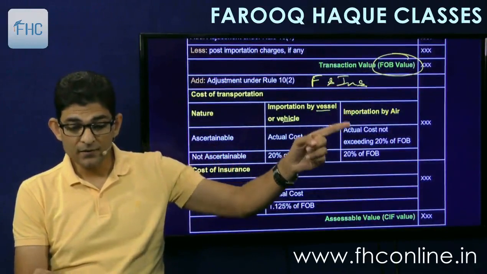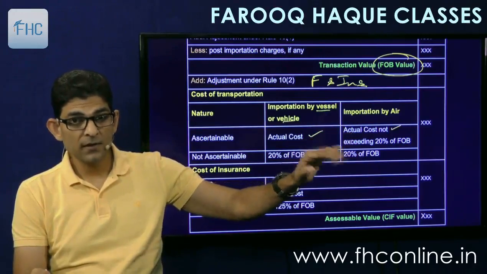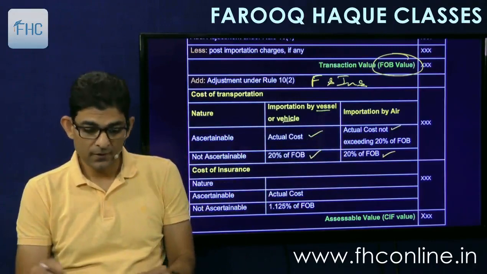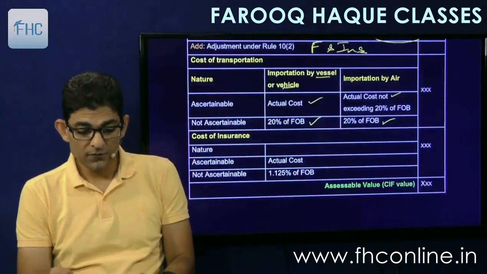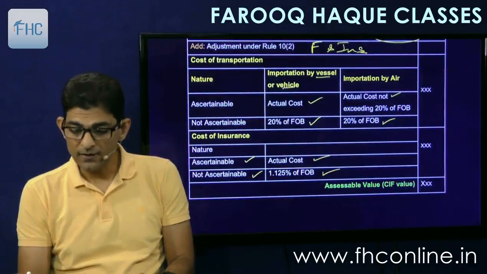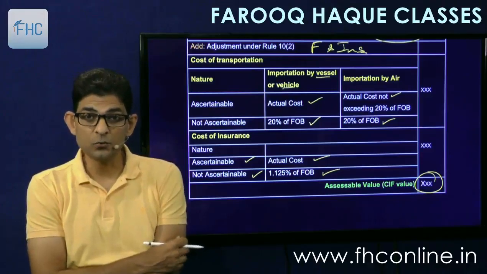And if by air, then you take actual cost, but it should not exceed 20% of FOB. If it is exceeding, you will restrict it to 20%. And if not ascertainable, then 20% of FOB. And insurance, if ascertainable, then actual. If not ascertainable, then 1.125% of FOB. And then add it, so that will give us the CIF, or assessable value.